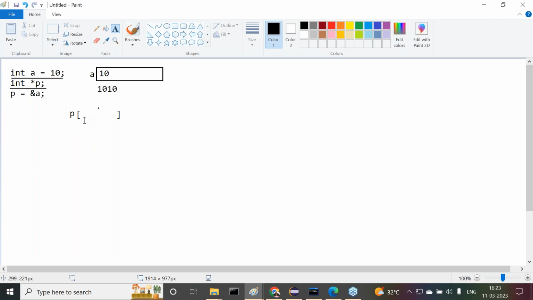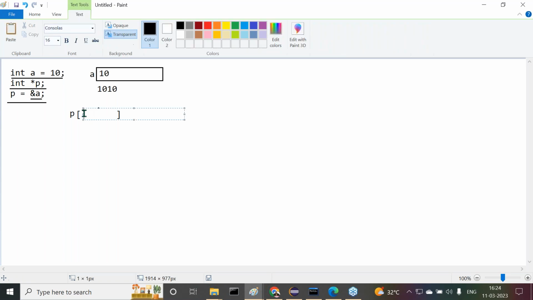Now here, p data we provided here. Then after this, p = &a; that we provided. What is the meaning of it? Here we calculated, what is the value of &a? &a is the address location 1010. This address location value is assigned to which variable? The p variable. And here we are able to assign 1010. That value we provided.